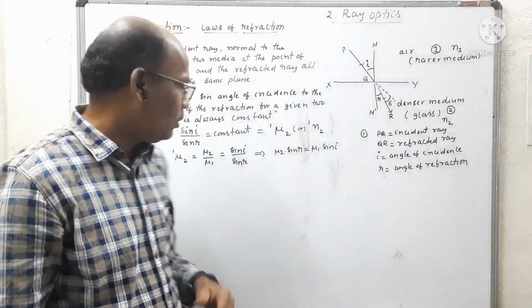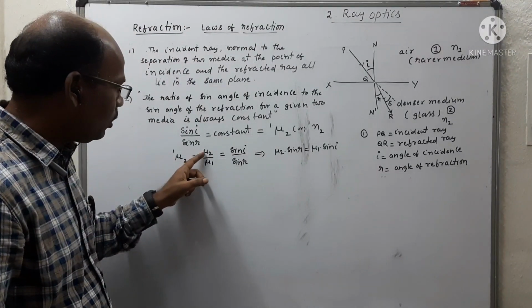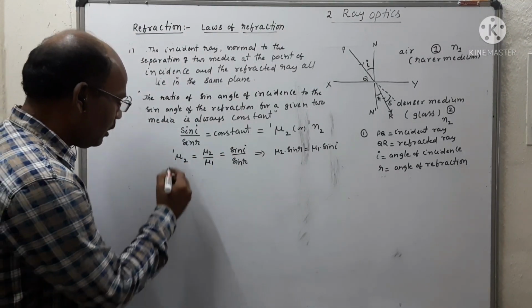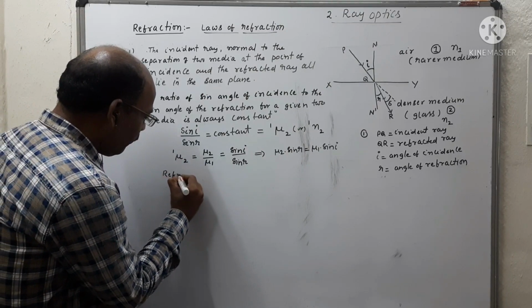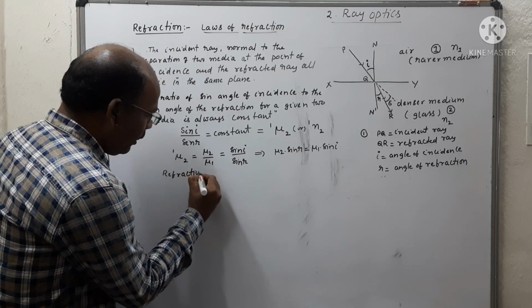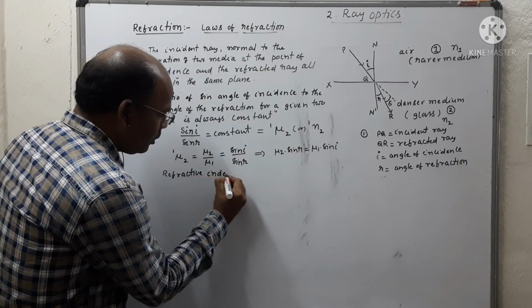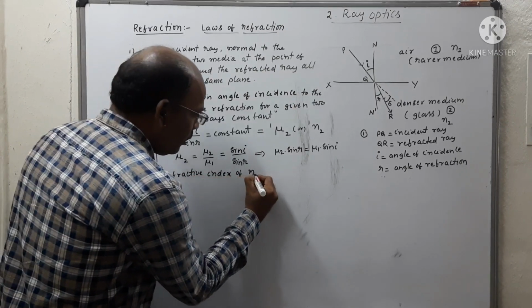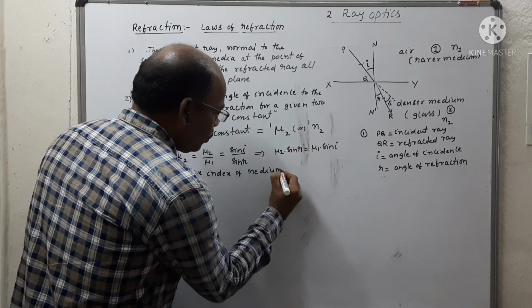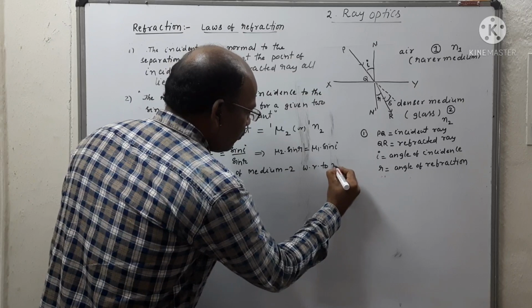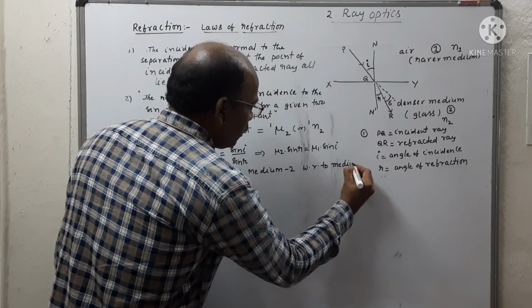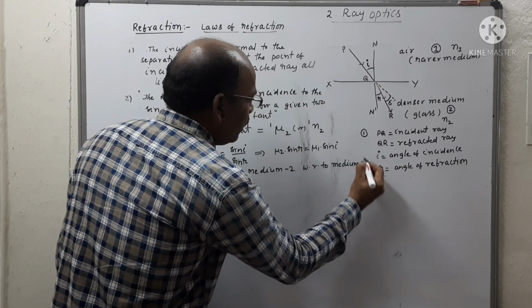Okay. So mu 1 to 2 is equal to mu 2 by mu 1, which is sin i by sin r. This is also called the refractive index of medium 2 with respect to medium 1.